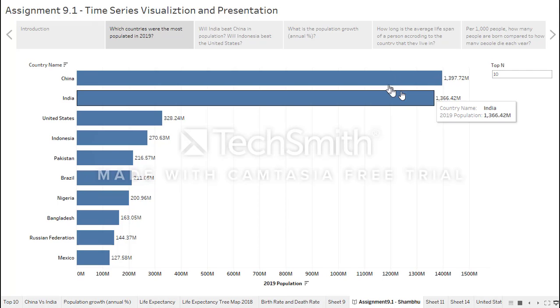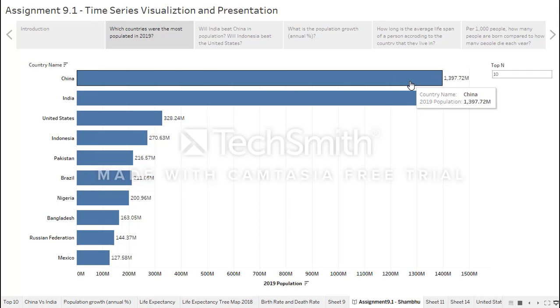We can see China has the largest population of 1.4 billion, and Mexico was the lowest at 128 million.